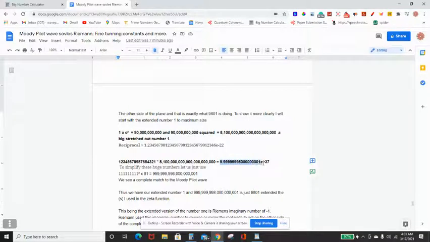This great big stretched out number 1. Now this is just one frequency stretched out. This is all the fundamental frequencies stretched out. Okay, so I'm gonna make it a little bit shorter and easier. I'm gonna take it down to the fundamental Moody pilot wave of this squared equals that, and I'm just gonna take all those zeros off and use 81, and we get right there the stretched out number 1, which works fine for our calculations. We don't have to use those huge numbers.